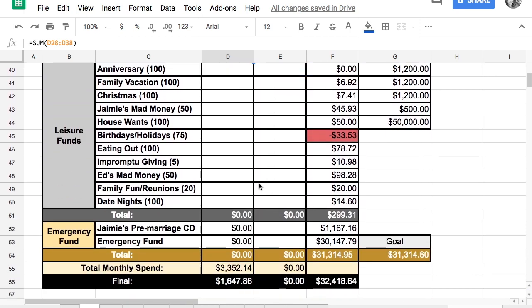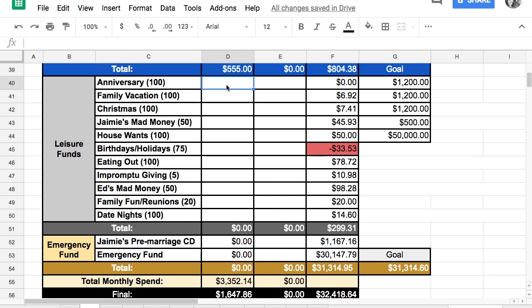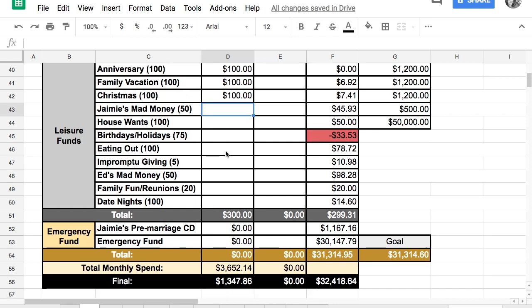So I need $1,200 in here. Let's fill the funds that I for sure want to fill. I want our anniversary account to have $100, our family vacation account to have $100, our Christmas account to have $100. My Mad Money is $50. My husband's Mad Money is $50. And that gives us about $47 left. House bonds, we don't need that. That's not a need. Birthday and holiday fund is actually something that we do need to fund.